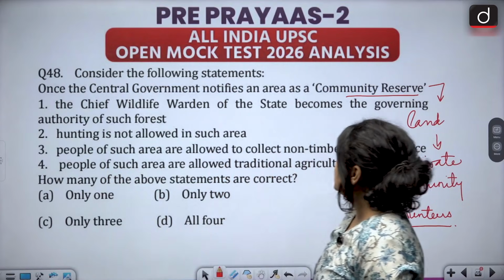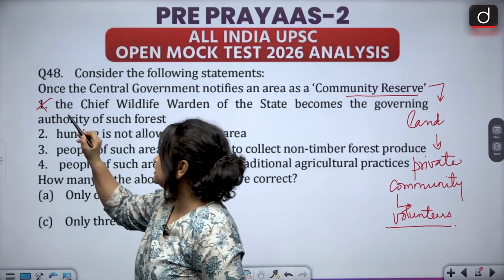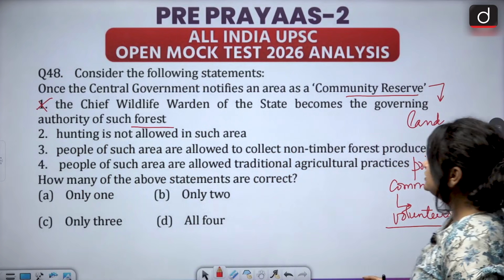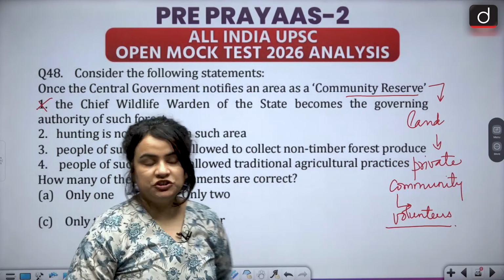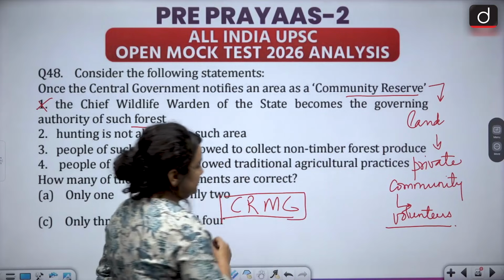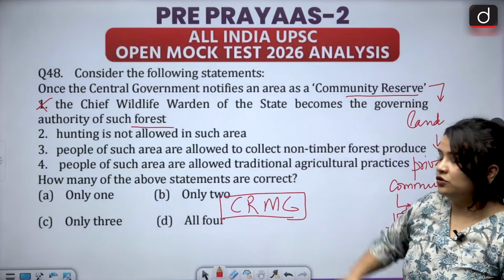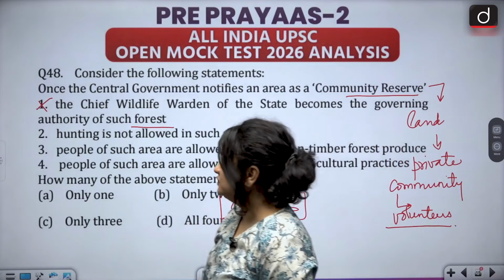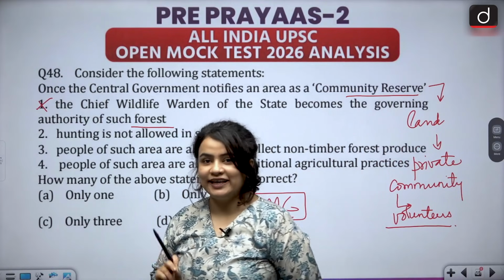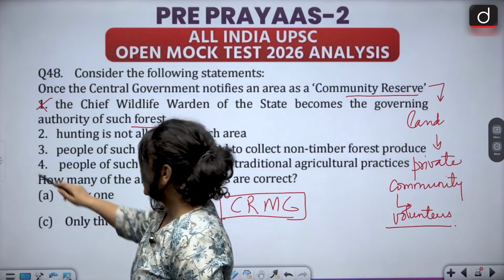1. The chief wildlife warden of the state becomes the governing authority of such forest. Now this statement is inaccurate, because for the governance of a community reserve, the state government actually establishes a community reserve management committee. So a management committee is established, and the chief wildlife warden does not have the authority to govern such an area. The statement is wrong. Second, hunting is not allowed in such area. Now this again is incorrect, as surprising as it may appear to be. But in such an area, hunting is actually permitted.